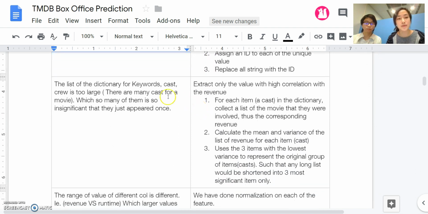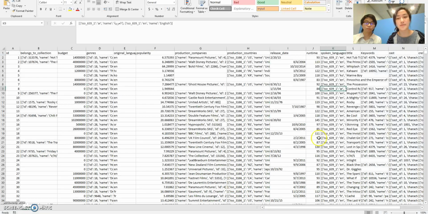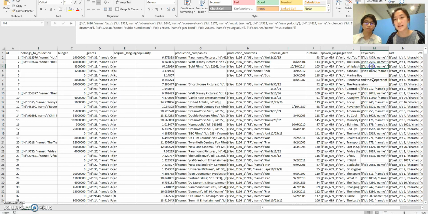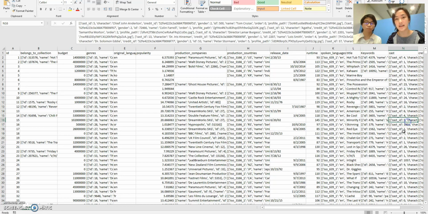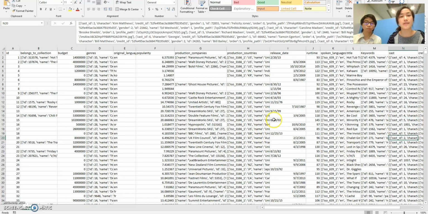Besides, we have a list of dictionary for some columns like keywords or cast, which is too large. For keywords, you see it has a very large list of dictionary, and the same for the cast. As we know, not many of them are actually related to the revenue.